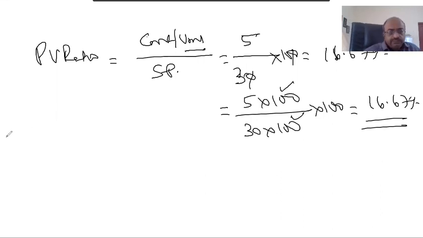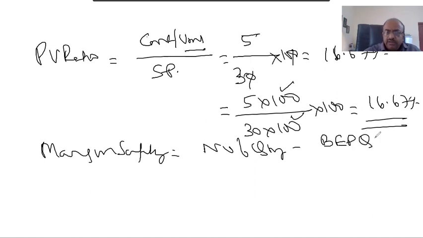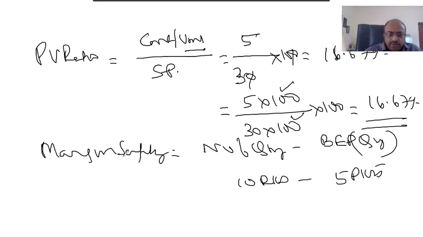Now, margin of safety is equal to your number of quantity that you sell minus break even point quantity. Break even point quantity, how much you got? 5 packets. If you sell 10 packets, your margin of safety is 10 packets minus 5 packets.